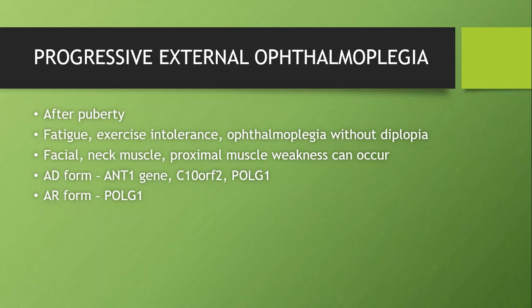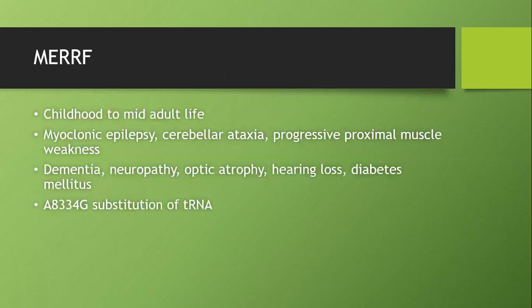So external ophthalmoplegia less than 20 years, think of Kearns-Sayre syndrome. More than 20 years, that is after puberty, think of PEO itself. Again, they may present with exercise intolerance, ophthalmoplegia, other neck muscle weakness. It occurs in 2 forms. AD form includes ANT1 gene, C10orf2, POLG1 gene. AR form also includes the same genes.